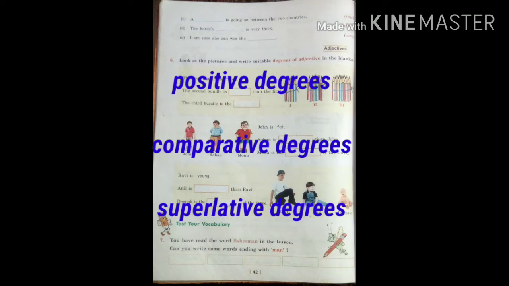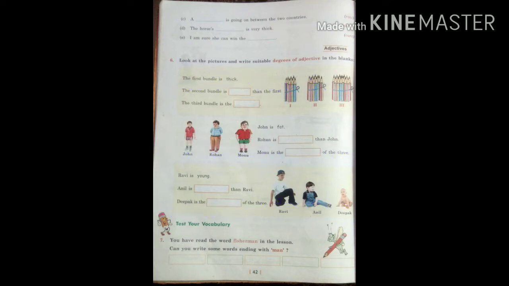In the positive degree, you get the word. You have to make comparative degree, and when you are making the comparative degree means you are comparing two things. Two things are compared in the comparative degree section.